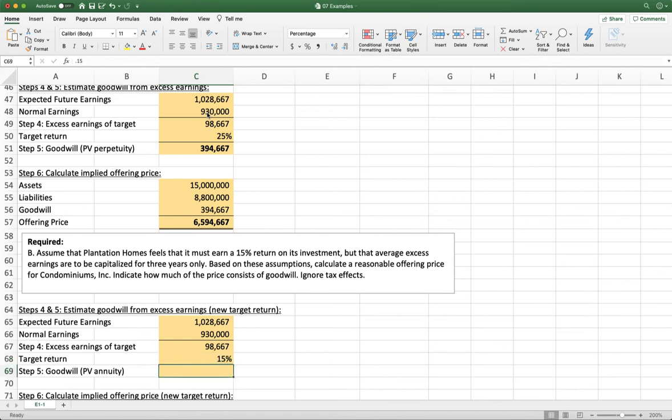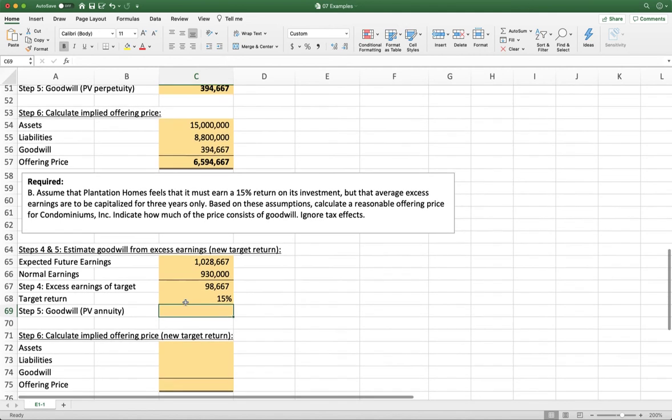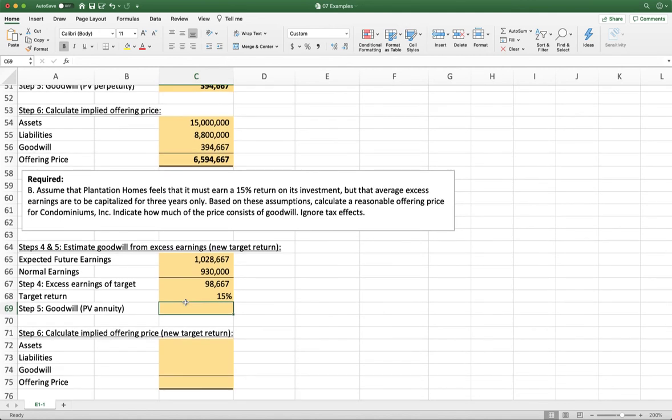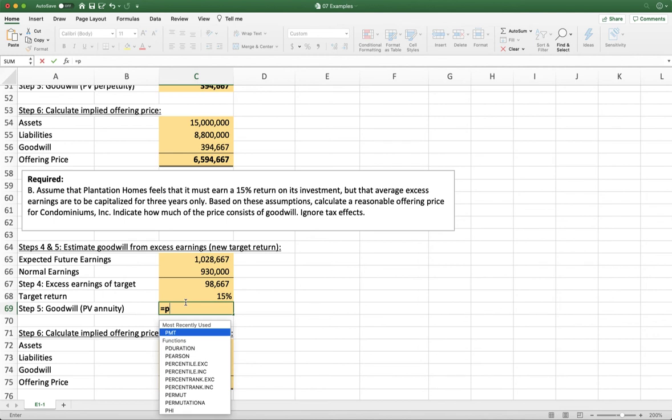So now it's going to be 15%. And we decided we were only going to outperform normal for 3 years. So that means that we now do have to mess with a present value calculation. And so I am going to do the Excel function.